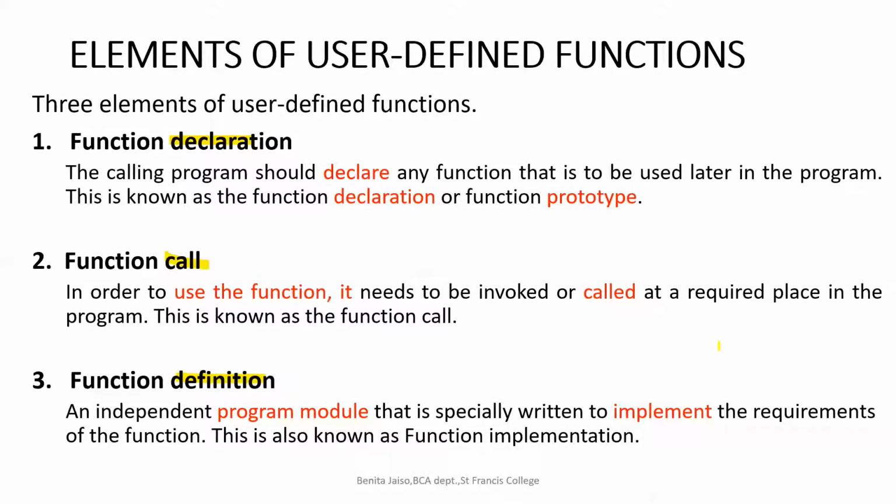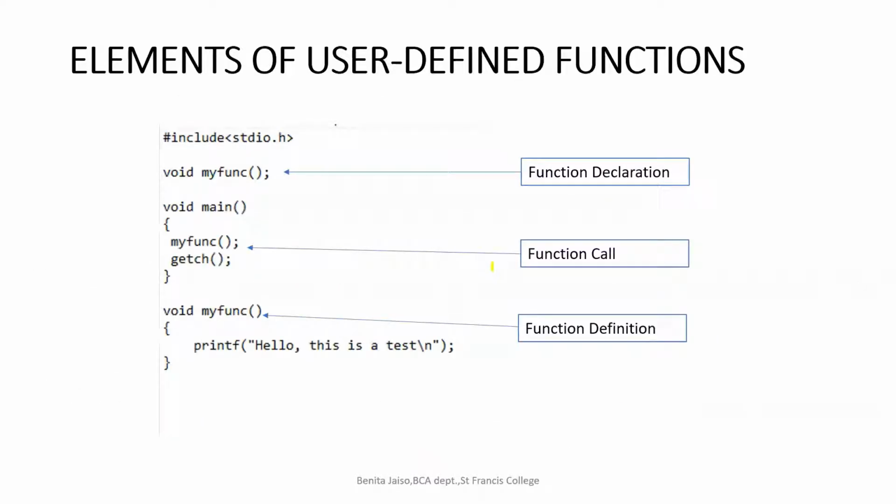For the function declaration, the calling program should declare any function that is to be used later in the program. Without declaring the function, we cannot call the function from the main program. You know that the main program is the only function which exists in a C program. Before calling the function, it has to be declared. When I was teaching the structure of the C program, I had shown you where the functions have to be declared. I don't know whether any one of you is remembering the basic structure of a C program. Those who have taken